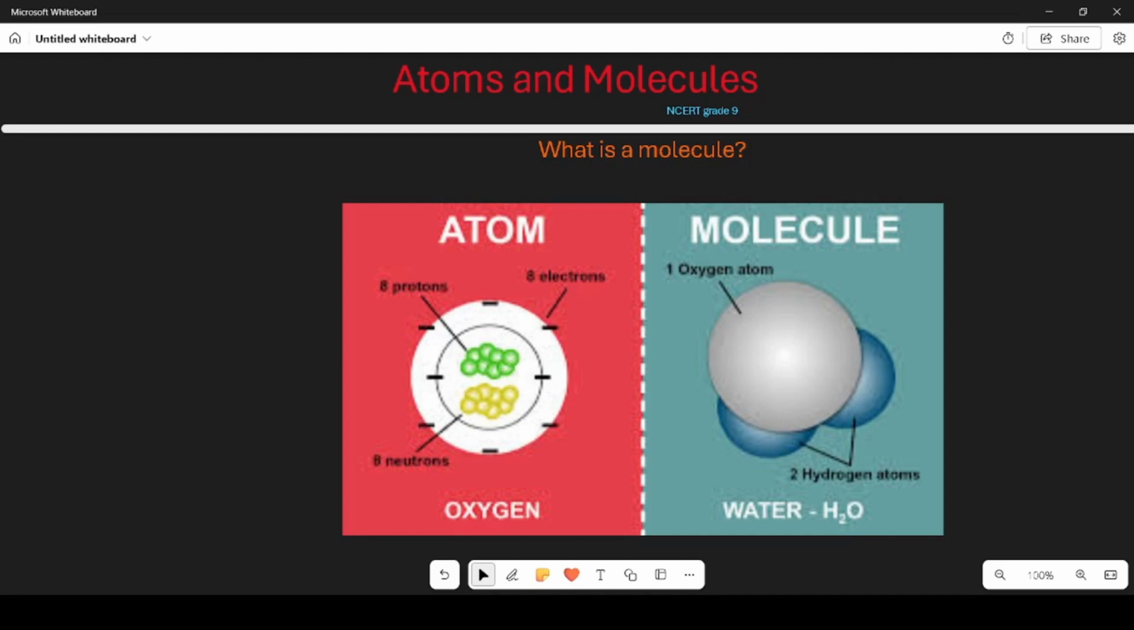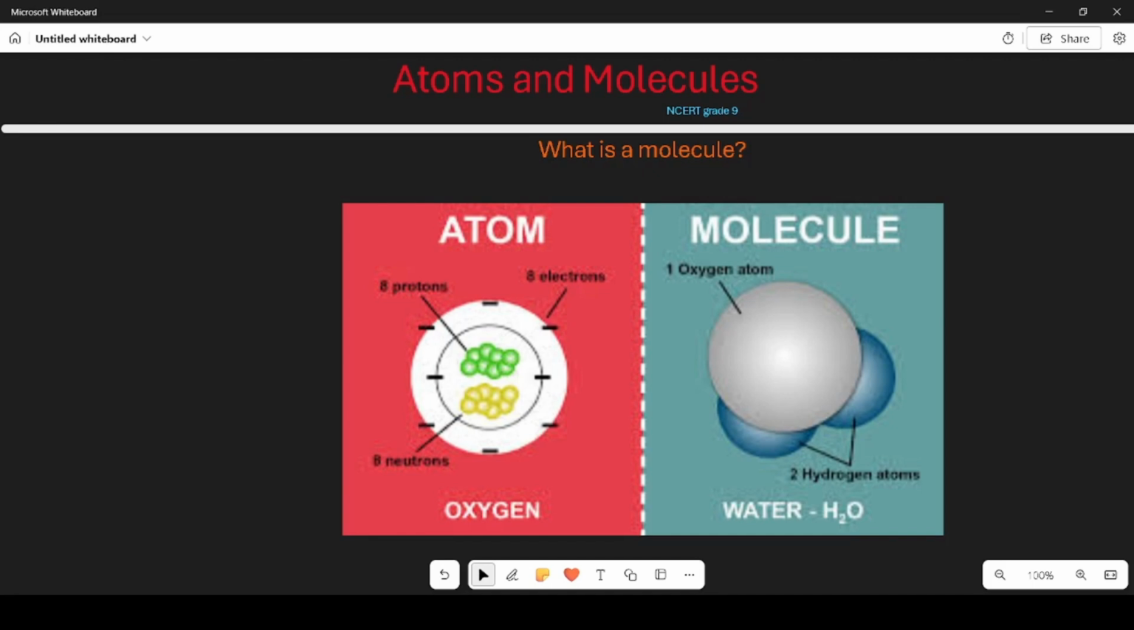Atoms coming together. Atoms: these are the smallest building blocks of everything around us, like tiny Lego pieces. Molecules: when 2 or more atoms stick together, they form a molecule. It's like when 2 or more Lego pieces snap together to build something bigger.